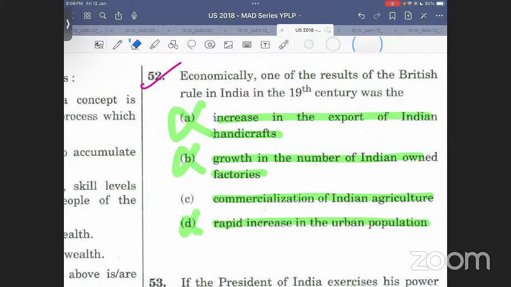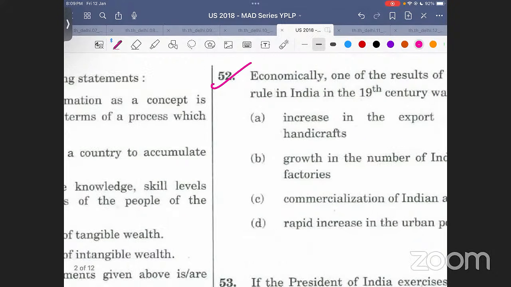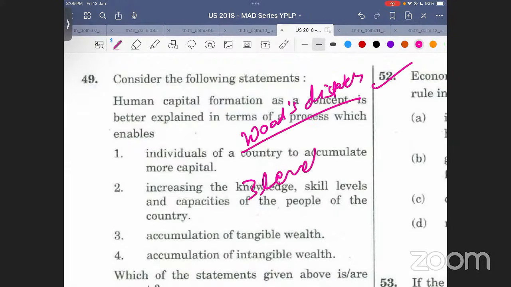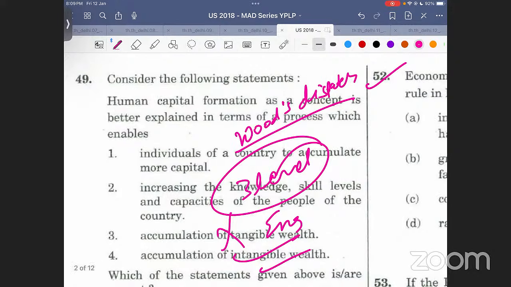So बहुत simple सी मेरी बात याद रखो. जहां पे भी आपको ये दिखे, please remember this through and through. Anywhere where you see that Britishers are being praised for something, it would most probably be an incorrect statement. Did we not see that in the charter, in the question around the Woods Dispatch? इसी पेपर में देखा है ना? तीनों के तीनों लेवल्स पे, all three levels English education is being provided. गलत था वो? था कि नहीं था? It will never be. Okay, so to remember this particular thing again.